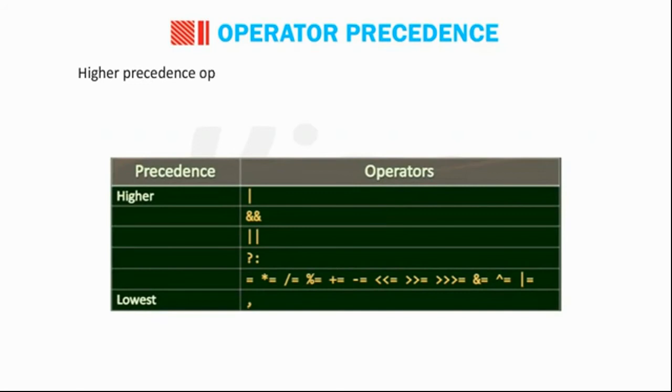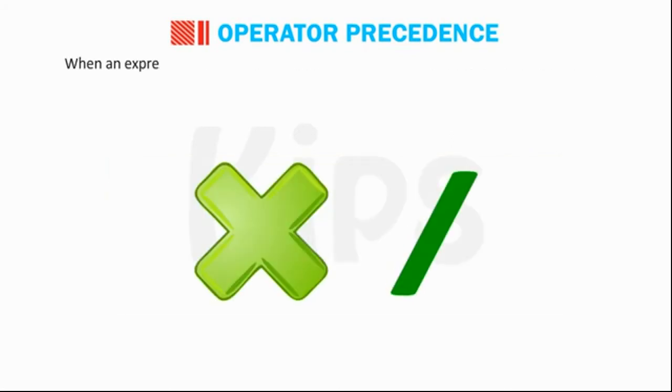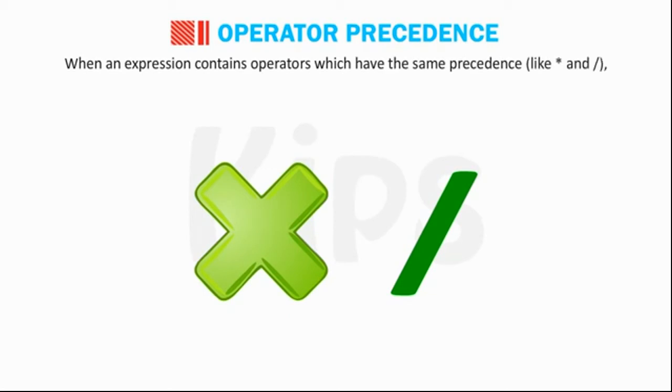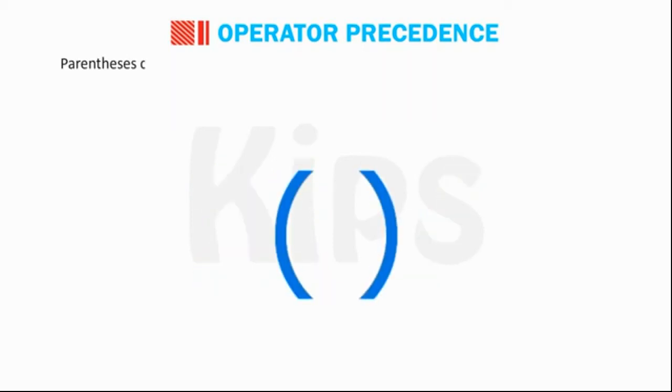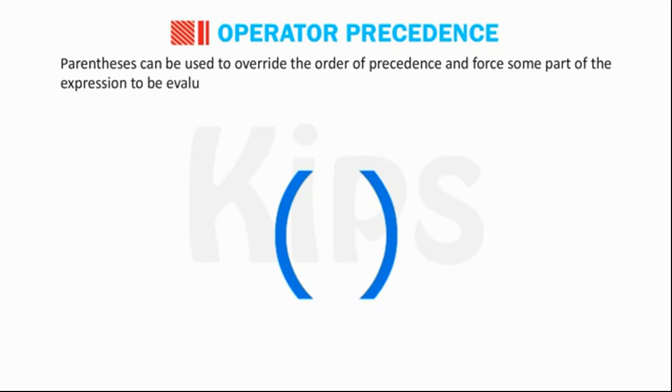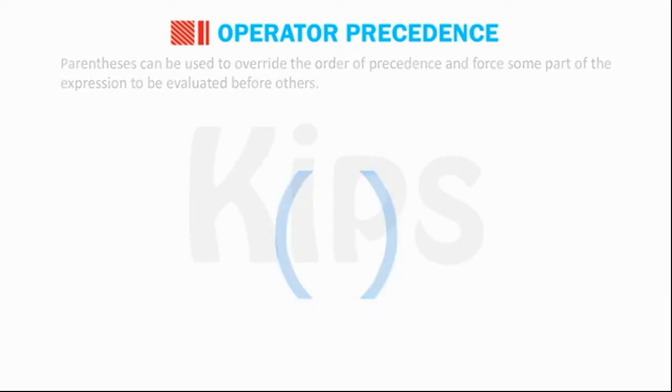High precedence operators are operated before the lower precedence operators. When an expression contains operators which have the same precedence, like multiplication and division, then whichever operator comes first is evaluated first. Parenthesis can be used to override the order of precedence and force some part of the expression to be evaluated before others.